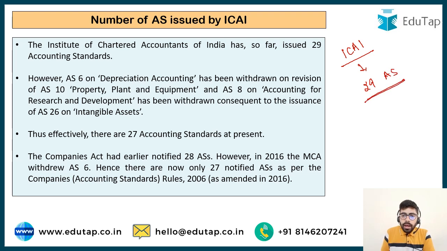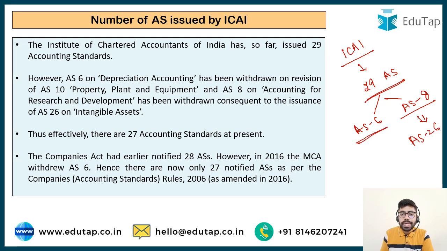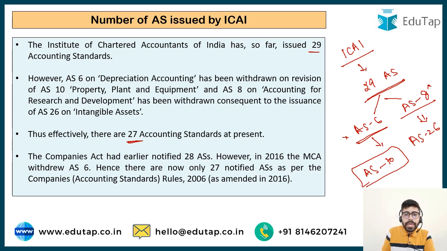However, Accounting Standard 6 and 8 are no more. Accounting Standard 8 has been replaced by Accounting Standard 26 on intangible assets. Accounting Standard 6 dealt with depreciation, and now this is merged with AS 10, which deals with fixed assets. So AS 6 and AS 8 are no more. So presently, in effect, we have 27 accounting standards. Issued are 29, but effective are only 27.